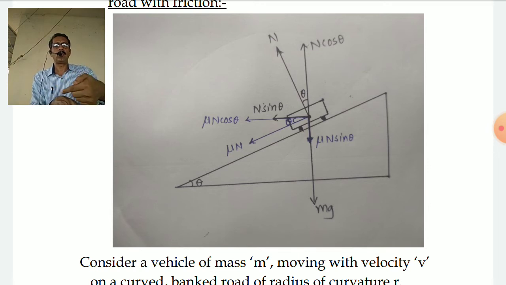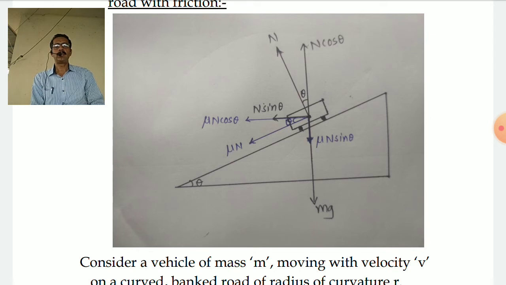That is shown by mu times the normal reaction, mu N. It's going to act here. That mu N can be resolved into two components. If you see in the diagram, one is mu N cos theta, which is towards the centripetal force, and the other is mu N sin theta, which adds more to the weight, that is towards mg downward. This diagram is extremely important while doing this type of derivation. This diagram will help you.